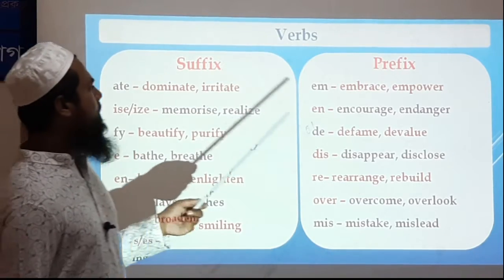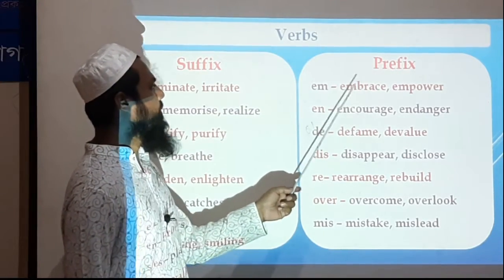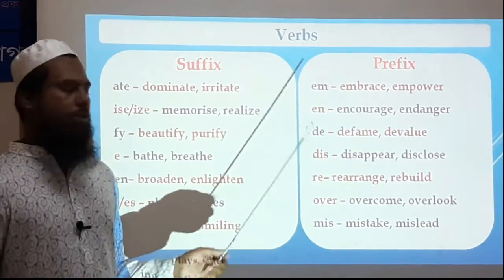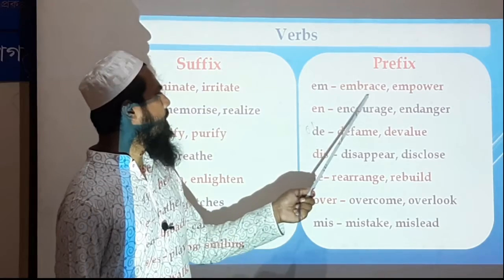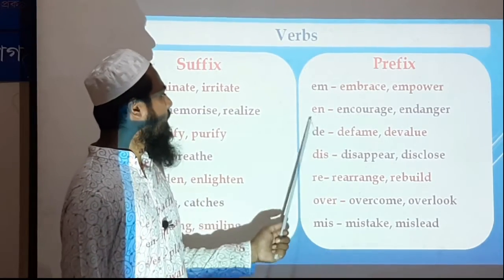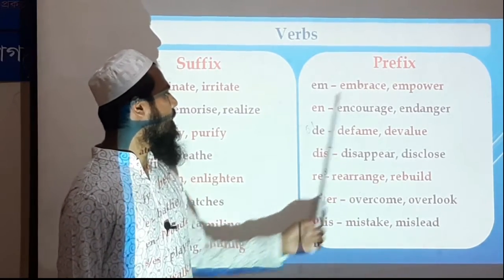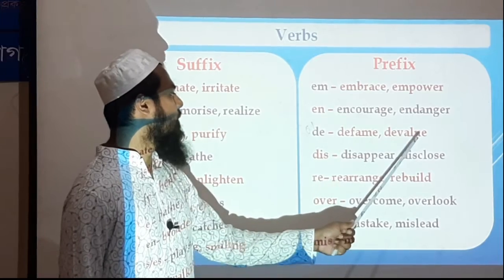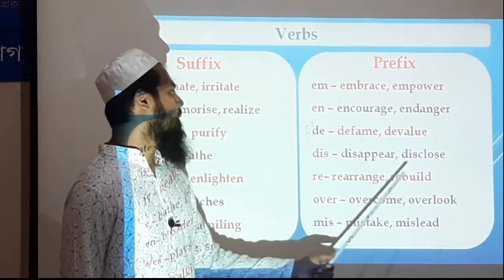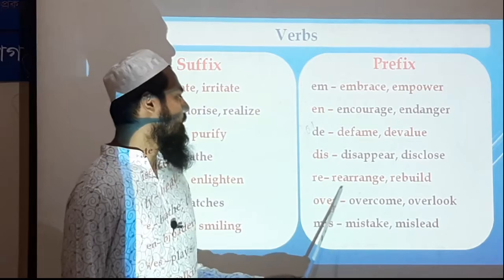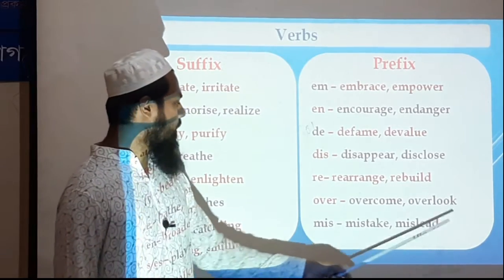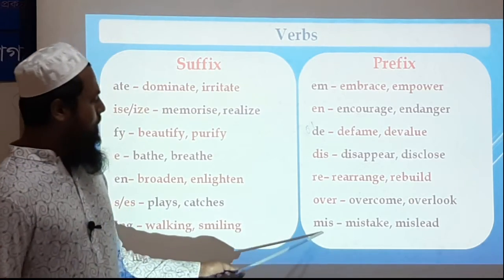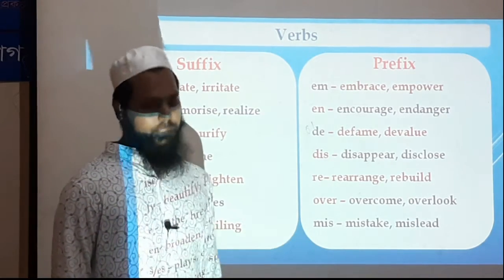And now here is a list of some prefixes that are used to make verbs. Em, that means embrace, empower. En, encourage, endanger. De, defame, devalue. Dis, disappear, disclose. Re, rearrange, rebuild. Over, overcome, overlook. Mis, mistake, mislead.